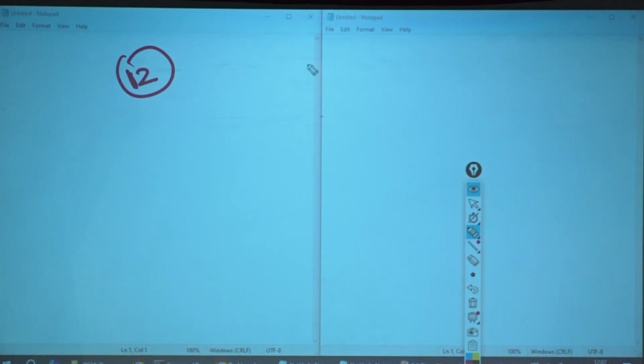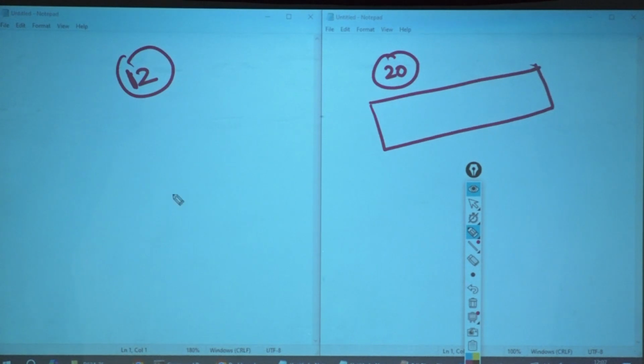A node comes to you. The node is 20. Okay, what do you do for the first time? First of all, right now I have an empty array. Somebody says 12 is a node. What will I do here? I would put 12 here.